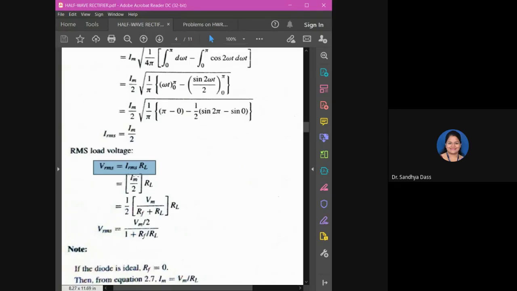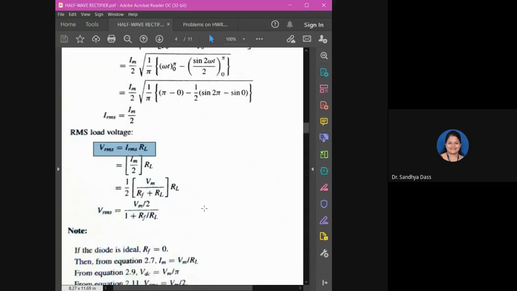Now again substitute IRMS, which is Im by 2, the one you have derived just now, so Im by 2 into RL. Again substitute Im is equal to Vm by RF plus RL. Substituting, you have VRMS is equal to Vm by 2 divided by 1 plus RF by RL.